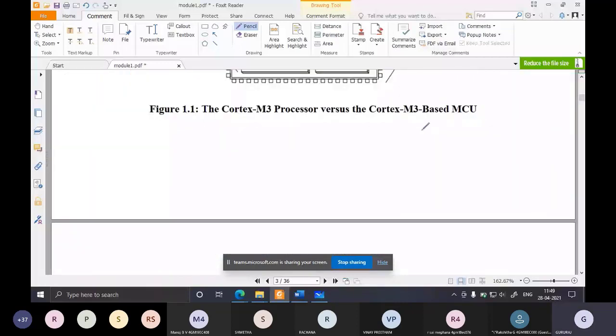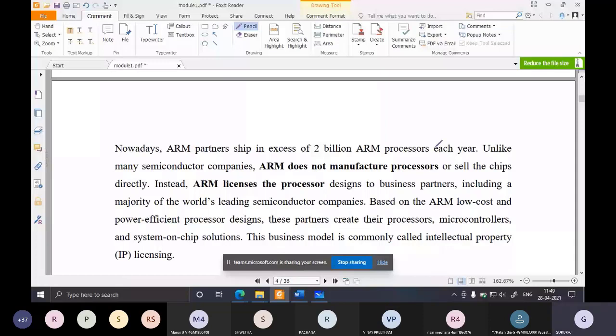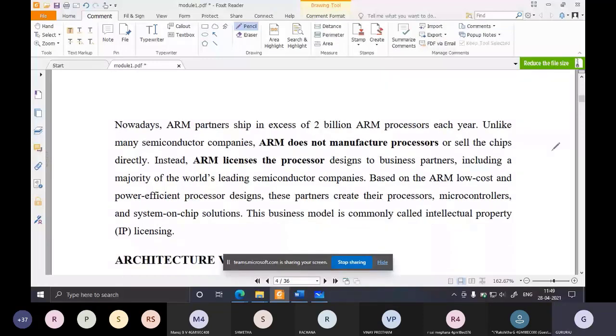So nowadays ARM partnership is in excess of 2 billion ARM microprocessors. So see, 1 billion means it is 100 crores. So 2 billion means it is 200 crores. So just imagine how many ARM processors are manufactured each year. 200 crores of ARM processors are being manufactured every year. And they will be manufactured by ARM partners. Not by ARM, but ARM partners. So which are the partners? As I told, NXP, Motorola, and then Philips, Texas Instruments, like that, right?